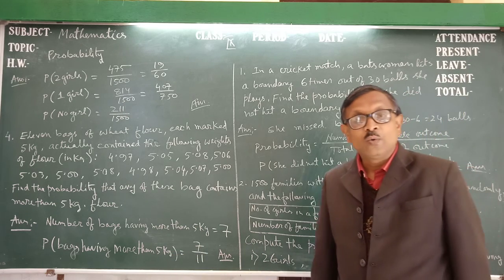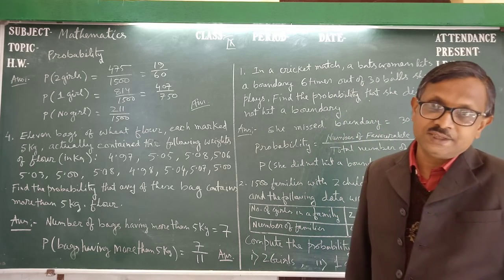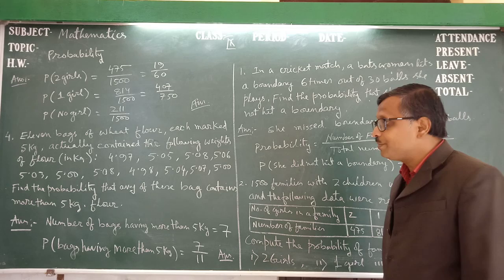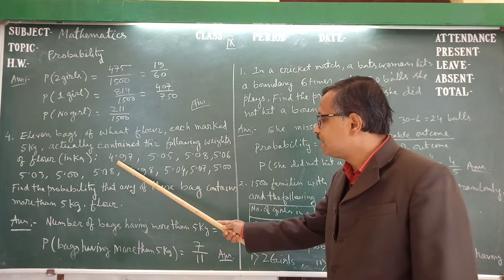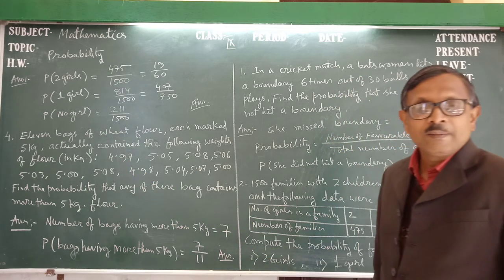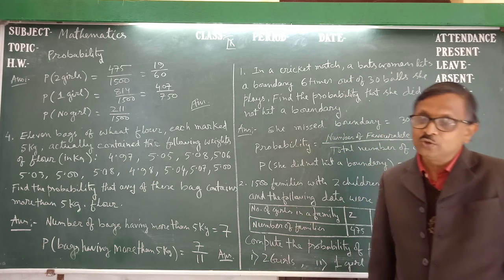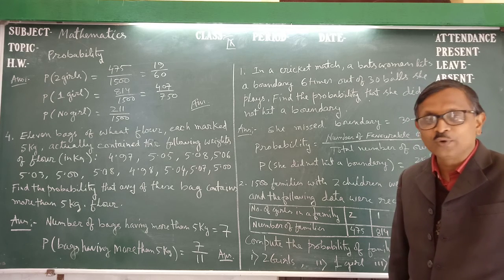Then next, what is the probability that the bag has less than 5 kg? Again we count how many bags are less than 5 kg. We find that 2 bags have less than 5 kg. So the probability of a bag having less than 5 kg is again 2 upon 11.